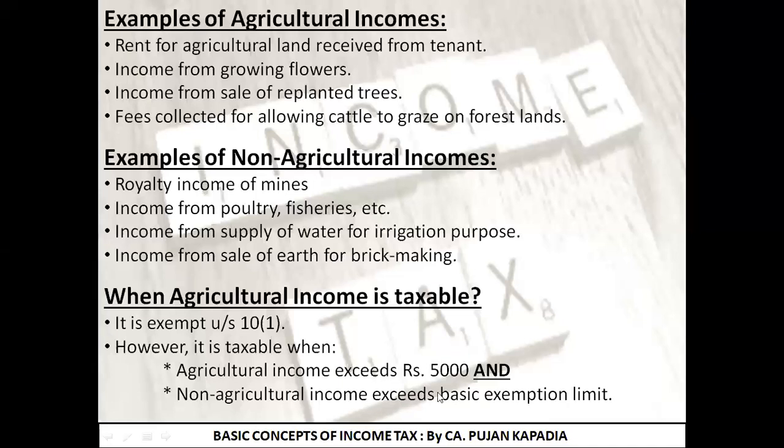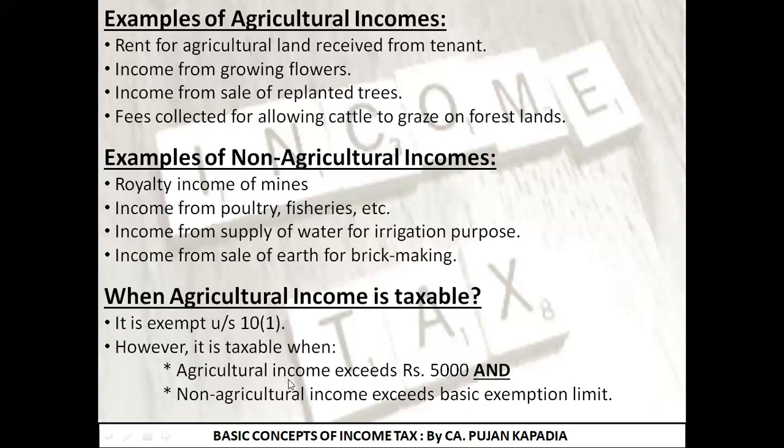Now here I have used one more word. What is basic exemption limit? To help you understand, basic exemption limit means the minimum amount of income which is not taxable under the Income Tax Act. For example, as of now, the maximum amount of income which is not taxable is 2,50,000. If you are earning any income above 2,50,000, you are taxable. So the basic exemption limit, as of now, is 2,50,000. If my total non-agricultural income, that is income other than agricultural income, exceeds 2,50,000, my second condition will be fulfilled.